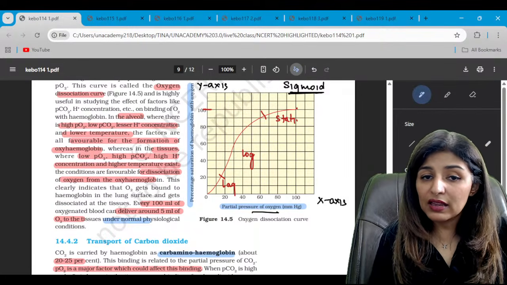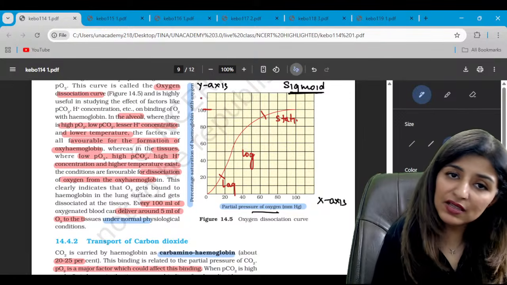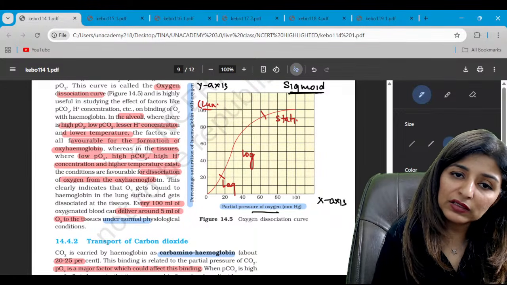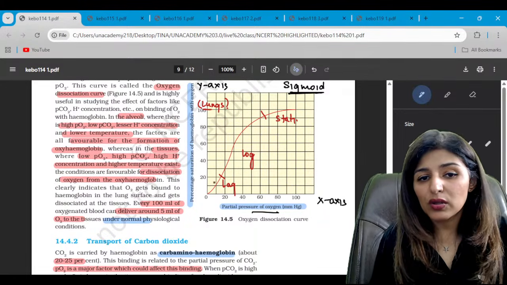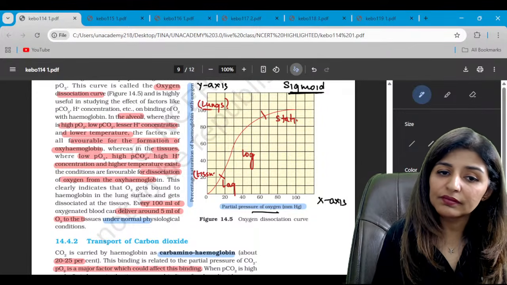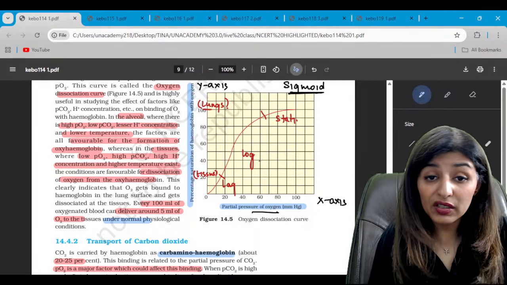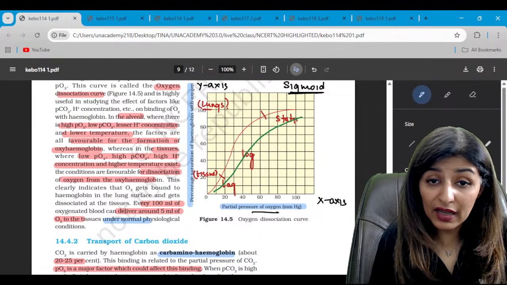So this is in the lungs. So when does percentage saturation of hemoglobin reach 100%? 100% saturation occurs within the lungs, right? So this 25% saturation, this is at the tissue level. Are you getting that? So now there are certain factors which can shift this curve towards the right hand side.